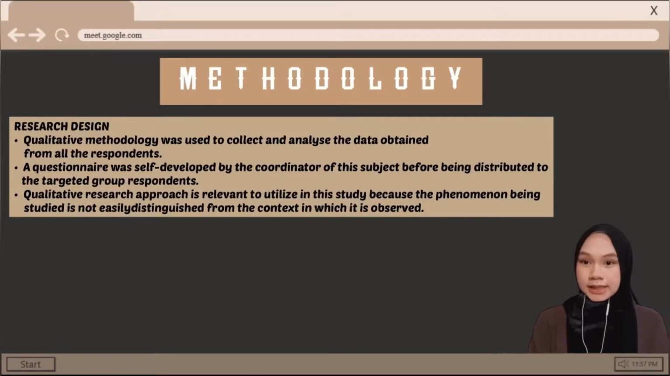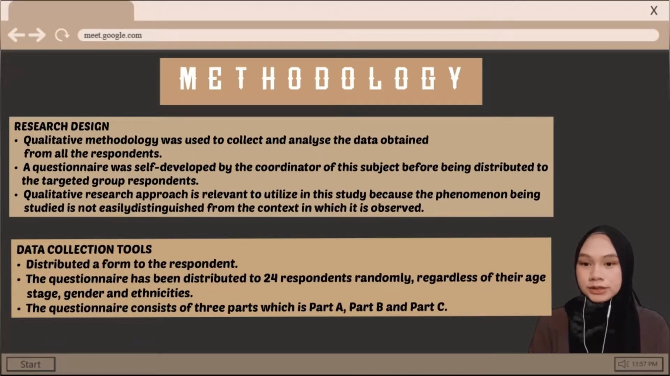Methodology, research design. In this research, a qualitative methodology was used to collect and analyze the data obtained from all the respondents. We believe that a qualitative research approach is relevant to utilize in this study because the phenomenon being studied is not easily distinguished from the context in which it is observed.